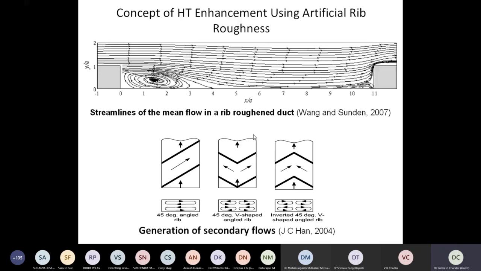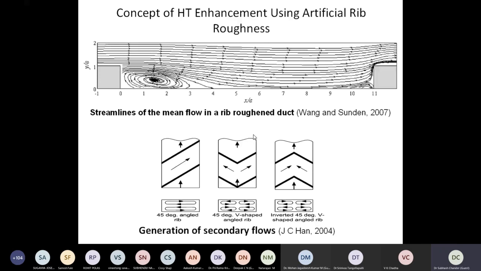Now these elements, if they are placed slanting, create some secondary flows, secondary vortices, right? So for V-up and V-down type elements, we call these elements ribs. Like we have ribs in our body, these can be seen as ribs over the surface, right? So that's why I'm using the terminology rib.